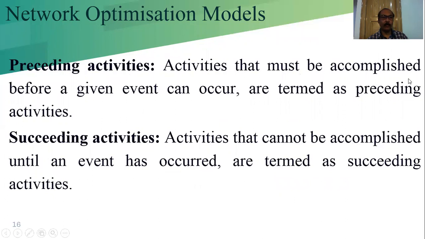Activities that must be accomplished before a given event can occur. That means we are representing the activity by the start node and the end node, that means the start event and the end event. So unless the tail event is completed, we cannot start. That's why this type of definition is given. Activities that cannot be accomplished until an event has occurred, and unless the event has occurred, we cannot start the activity. That's why it is given that way. It is the succeeding activities.